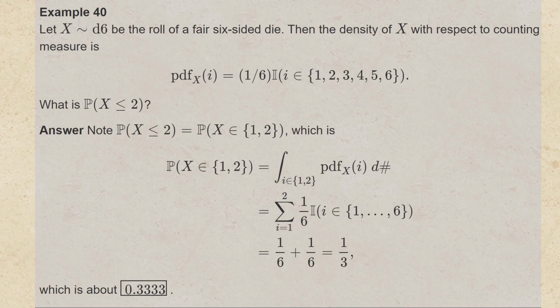What is the probability that x is less than or equal to 2? Well, the probability that x is less than or equal to 2 is the same as the probability that x is either 1 or 2. And so we integrate for i in the set 1, 2 the PDF of x at i with respect to counting measure. That turns into a sum. It's the sum as i goes from 1 to 2 of 1/6 times the indicator that i is in the set from 1 up to 6. When i equals 1, that returns 1/6. When i equals 2, that returns 1/6. We add them to get 1/3, which is about 0.33333.